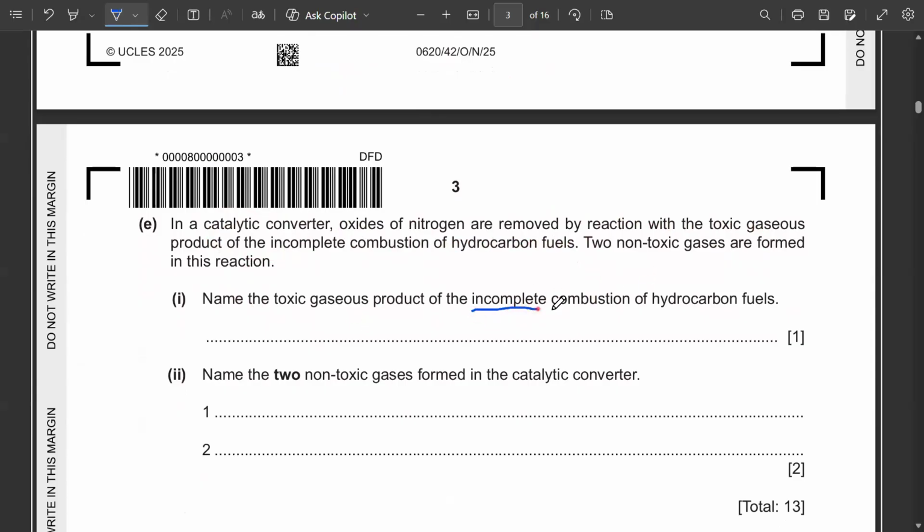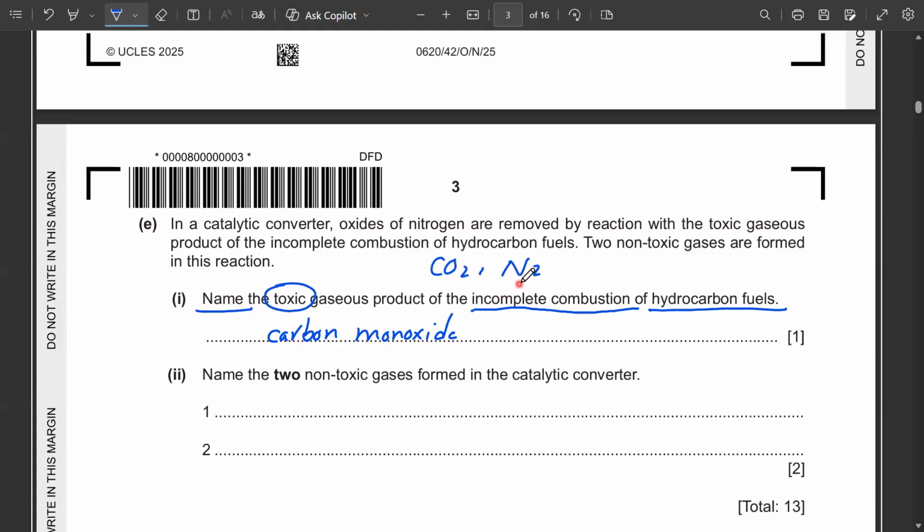As a result of the incomplete combustion of hydrocarbon fuels, there is just one toxic gas, which is carbon monoxide. You have to write the name, do not write the symbol. So the only toxic gas is carbon monoxide. And remember, CO2 is not the product of incomplete combustion and it is not toxic.